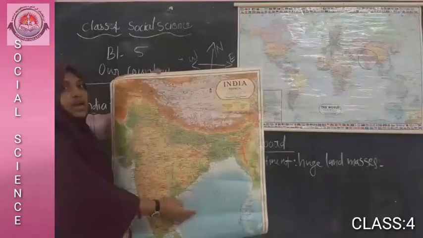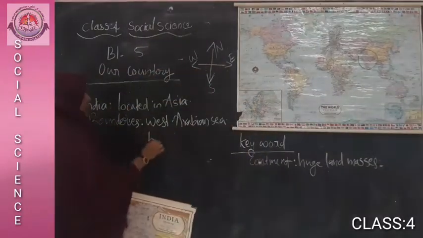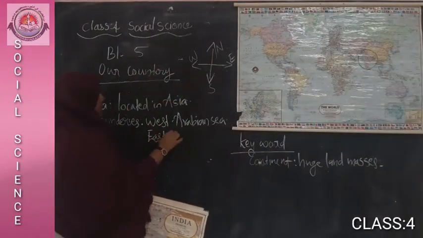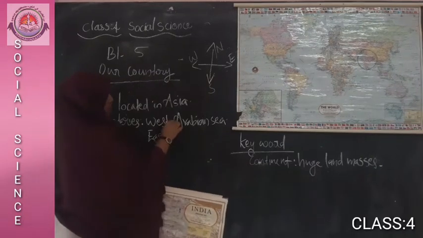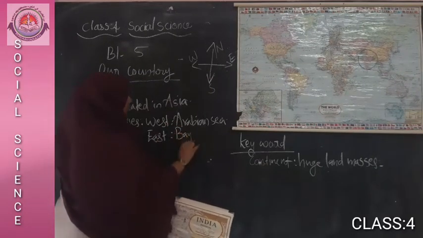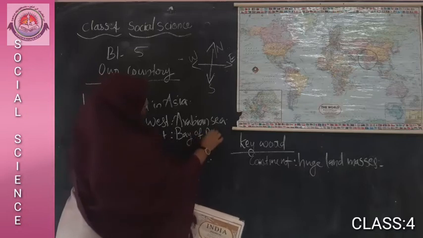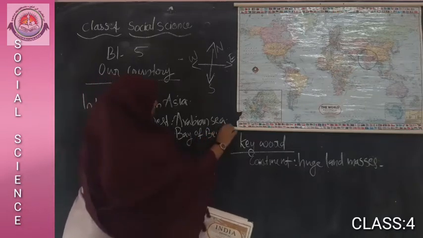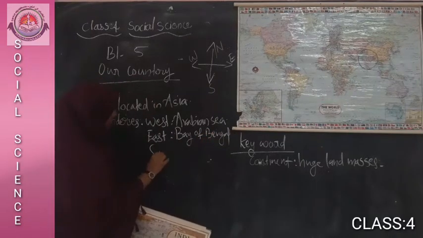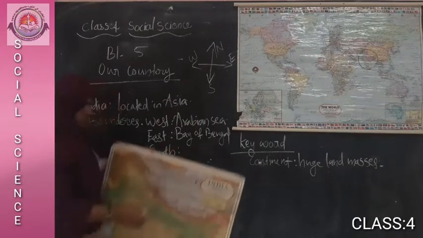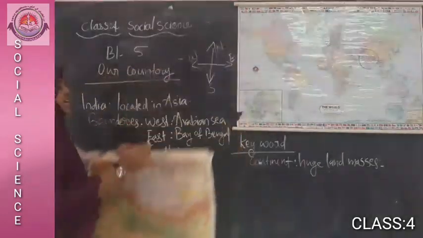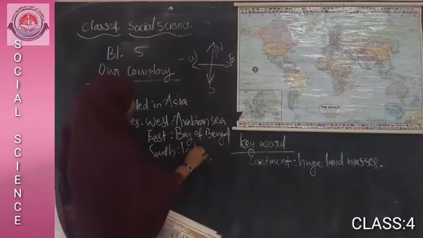Then east, Bay of Bengal. Then south. What is south? Indian Ocean.